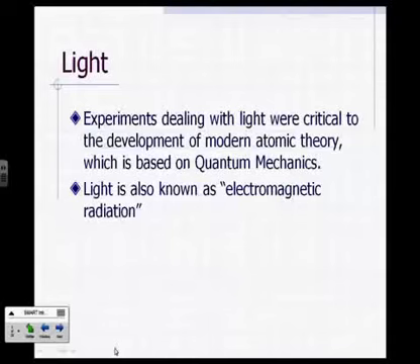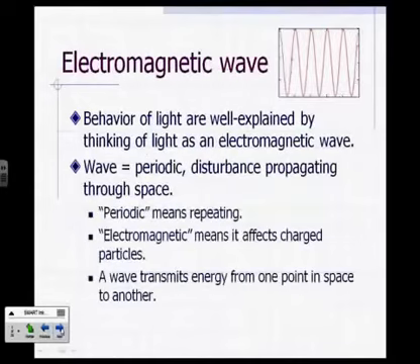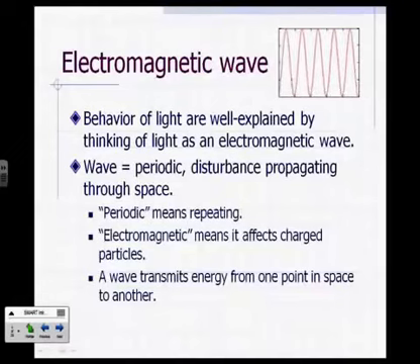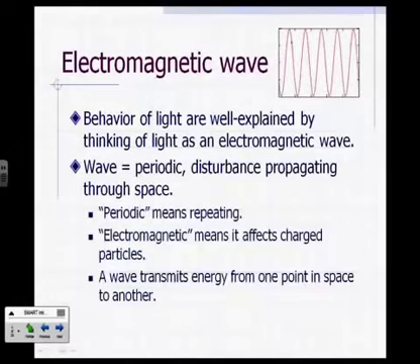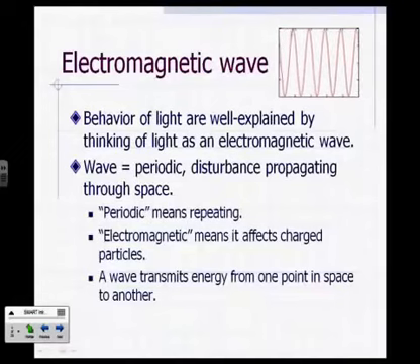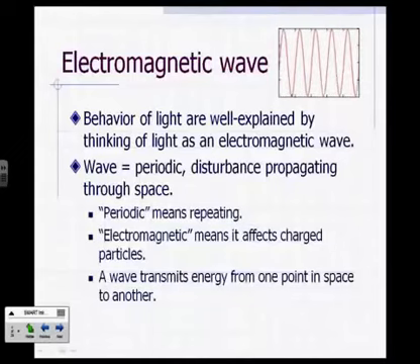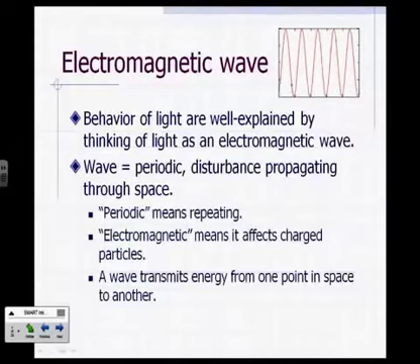Okay, so we're going to talk about light. And light, as you know, is also known as electromagnetic radiation. So what's an electromagnetic radiation? Electromagnetic has to do with the fact that it's associated with charged particles. Okay, so behavior of light can be explained, from Maxwell's work, as an electromagnetic wave.